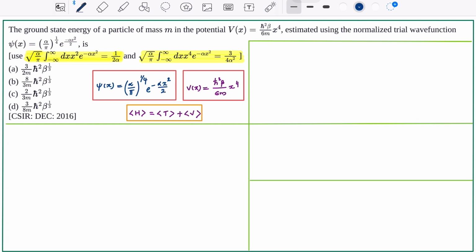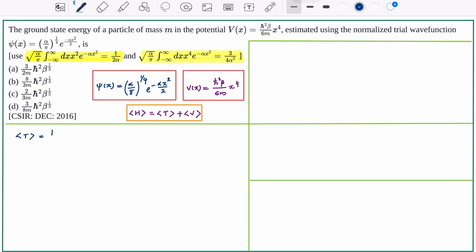In the question, the ground state energy of a particle in a potential V of x is asked using the normalized trial wave function. So using the normalized trial wave function, we have to evaluate the ground state energy of a particle in a potential. The potential is given. Here we have to use the variational principle. Using the variational principle, we can find out the ground state energy of the particle using a normalized trial wave function.